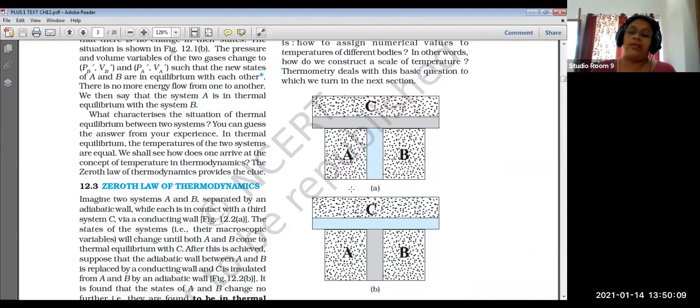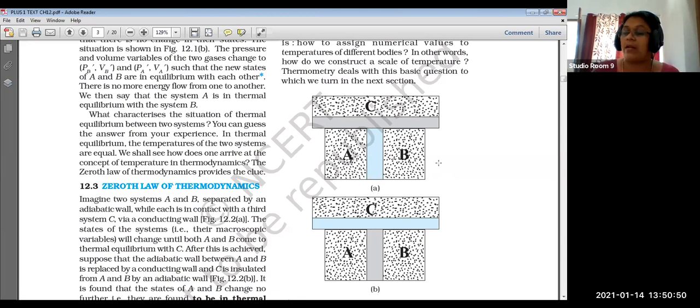According to the zeroth law, if two systems are separately in thermal equilibrium with a third system, that is, A is in equilibrium with C and B is in equilibrium with C, then A and B will also be in thermal equilibrium with each other.